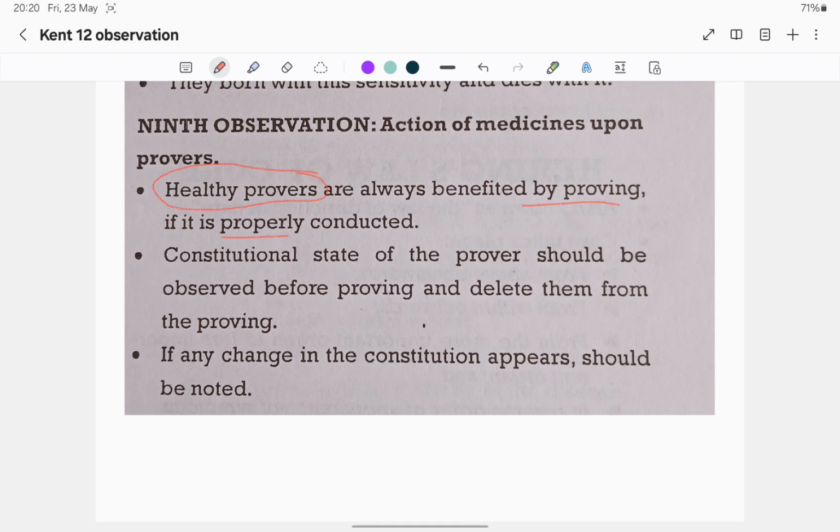The constitutional state of the prover should be observed before proving and separated from the proving record, because those were the person's own symptoms, not the medicine's symptoms. If there is any change in the constitution, the symptoms that occur should be noted.